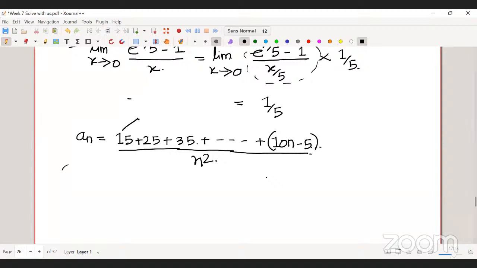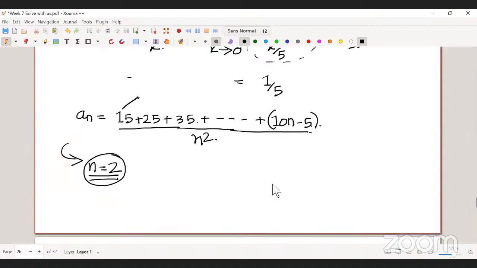So here n should start with 2. When you are considering some sequence, if you change the first few terms, it certainly won't affect the limit of the sequence, right?